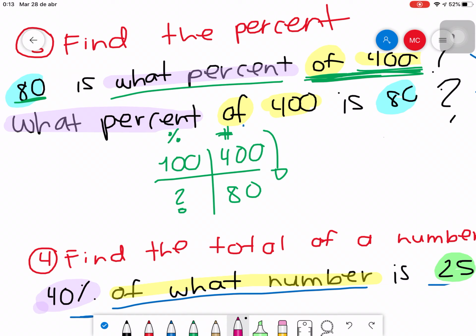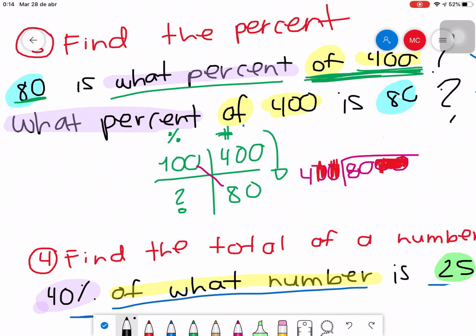Now, I need to apply the cross products or the rule of 3. And you start by multiplying 80 times 100. And that gives me 8,000, okay? Then, you divide that by 400. The result of that multiplication will go inside of the division. And then I apply whatever I explained before. I can delete the zeros. If I delete 2 zeros outside of the division, I need to do it again also with the number inside of the division. And then you start dividing it.